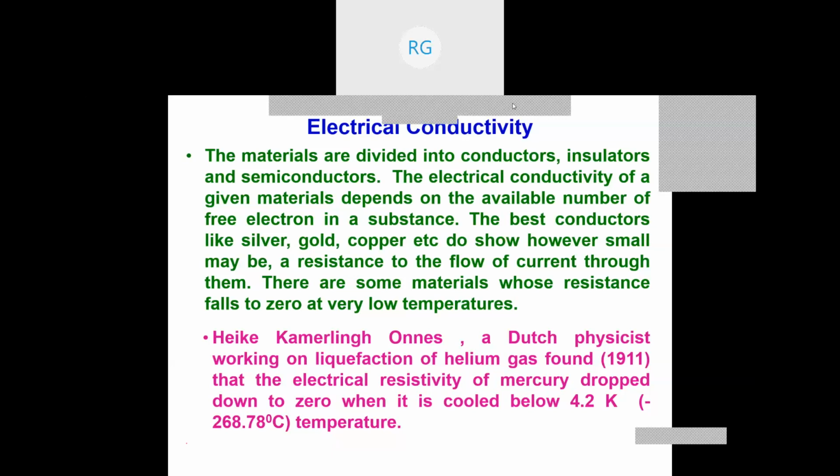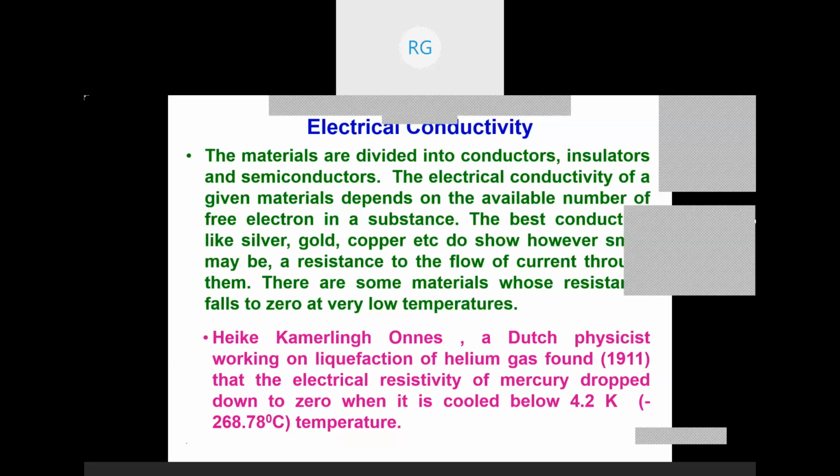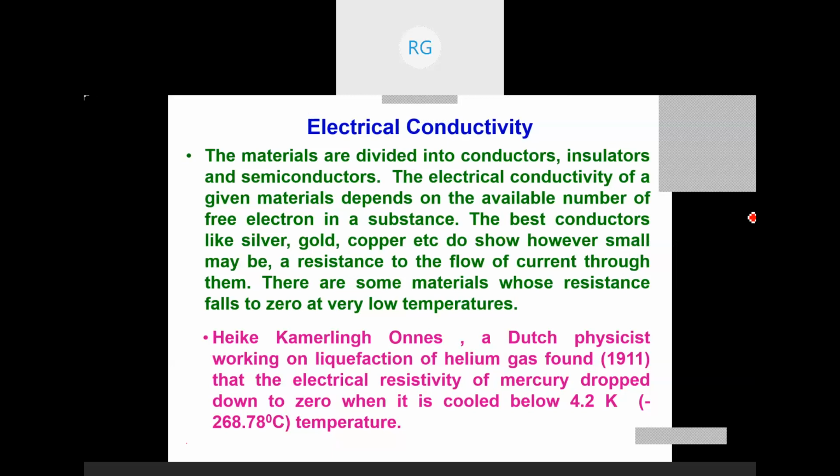So we say that the resistivity showing zero below a certain temperature is most important. Above that temperature, they will be just normal materials. The material which shows zero resistivity at a specified temperature and below it is called a superconductor. So now see, it is minus 269.78 degrees Celsius, the temperature below which mercury can be taken as a superconductor. But this depends on various factors.